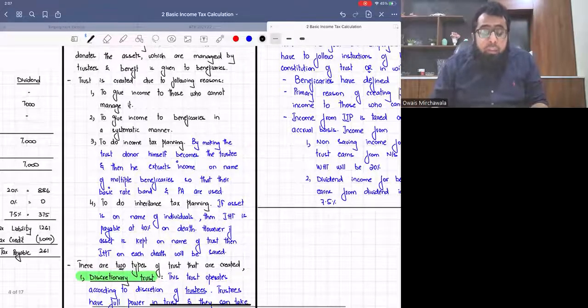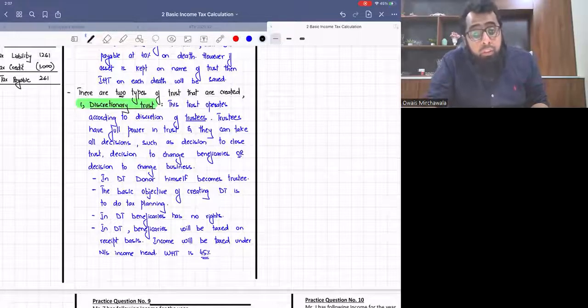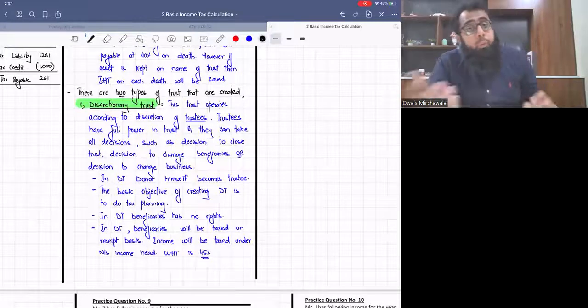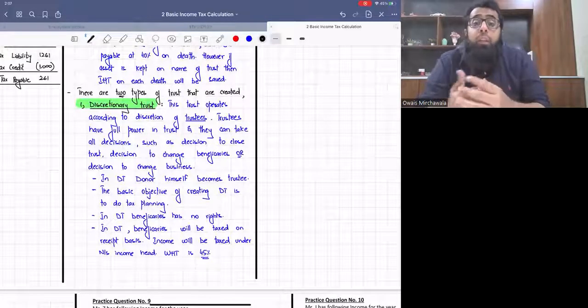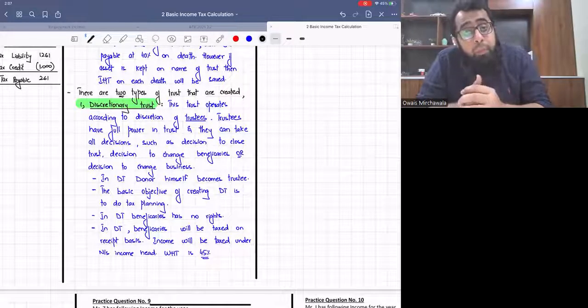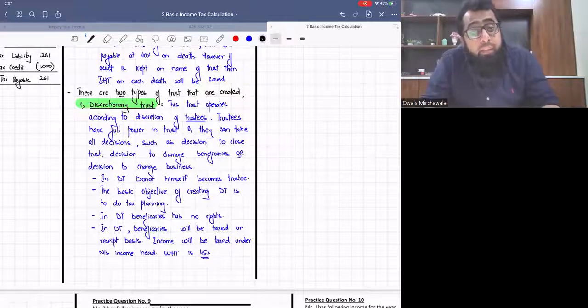Then we discussed the concept of discretionary trust, which operates according to the discretion of trustees. The objective of discretionary trust is to do tax planning. Normally, the donor himself becomes the trustee. I hope you all remember 45% withholding tax, classified in non-saving income, taxed on receipt basis.